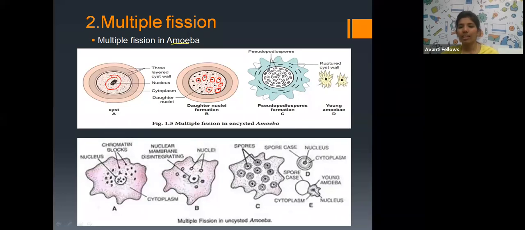After that, the cell wall of that organism will get ruptured and all the daughter cells come out at the same time. That is called multiple fission. Okay, understood? Go to the participants and click on yes if you understood, or if you want me to explain, you can ask in the chat box. Binary fission, multiple fission, very easy. Binary fission gives you two daughter cells. In multiple fission, you get many daughter cells, because after many successive karyokinesis, cytokinesis takes place.